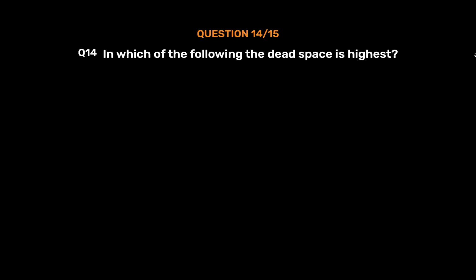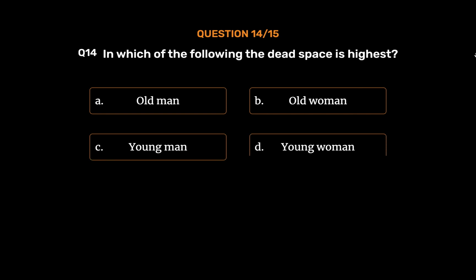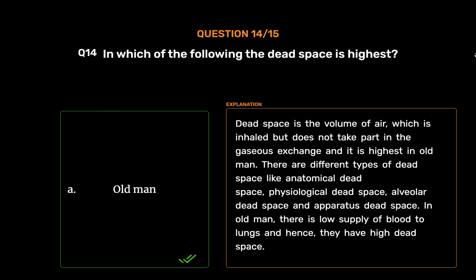Question number 14. In which of the following the dead space is highest? Option A, old man. Option B, old woman. Option C, young man. Option D, young woman. The correct answer is option A, old man. Dead space is the volume of air which is inhaled but does not take part in the gaseous exchange, and it is highest in old man. There are different types of dead space like anatomical dead space, physiological dead space, alveolar dead space and apparatus dead space. In old man, there is low supply of blood to lungs and hence, they have high dead space.